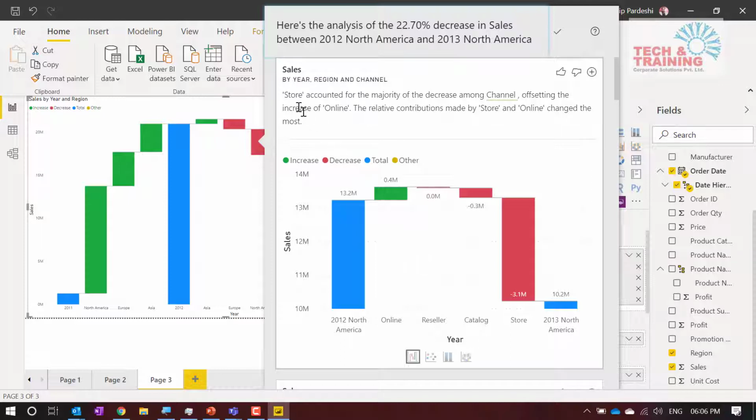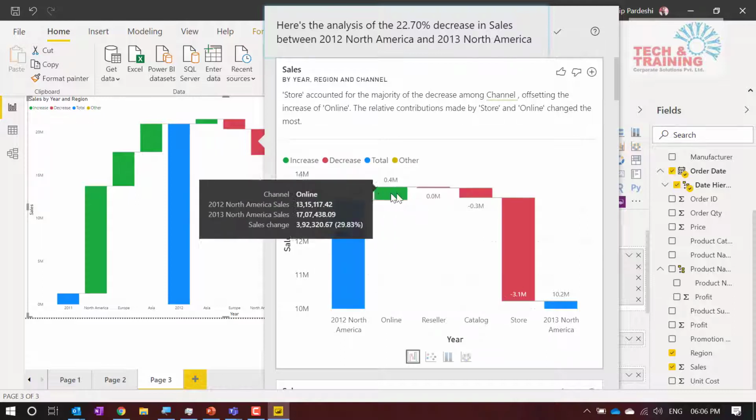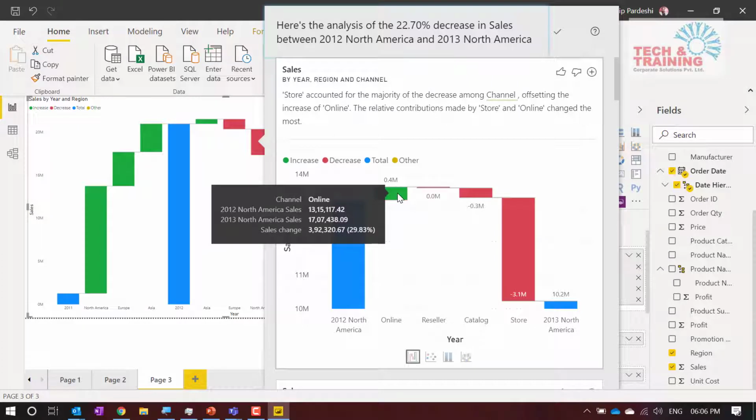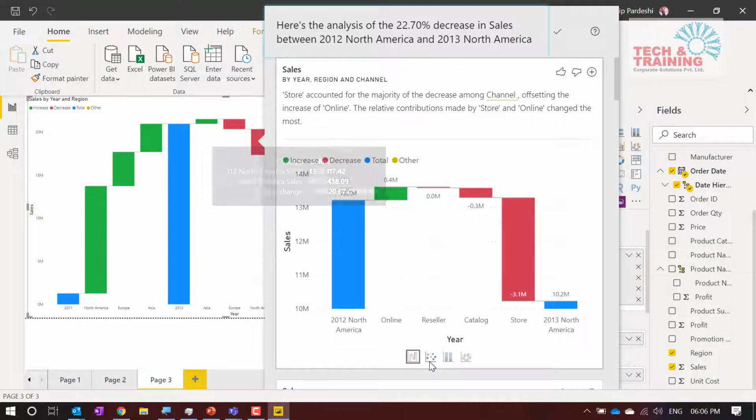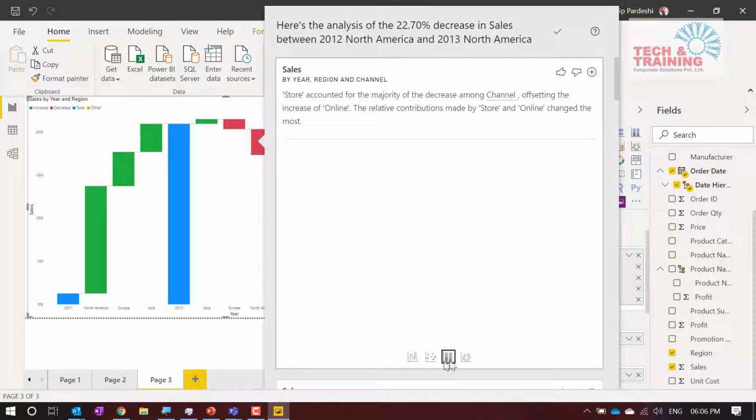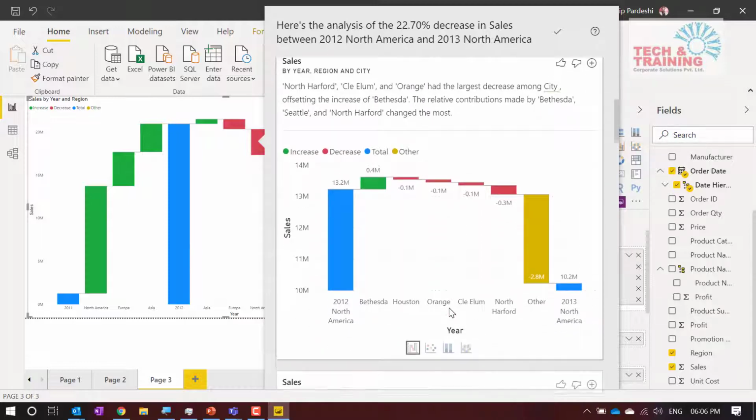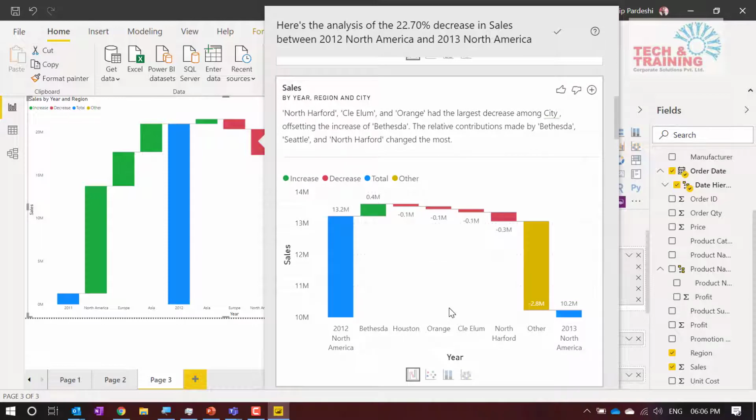And here it says the store accounted for the majority of the decrease among channels. So amongst all the channels, store sales have declined, offsetting the increase of online, and the relative contribution made by store and online changed the most. As you can see here, store declined, but to a certain extent online sales have increased. Probably that could be the reason. So it automatically identified some reason and is giving it to you. Here you can see the same scenario from different perspectives, and it's not the only thing. You can scroll down and you will find various reasons why this decrease is happening.